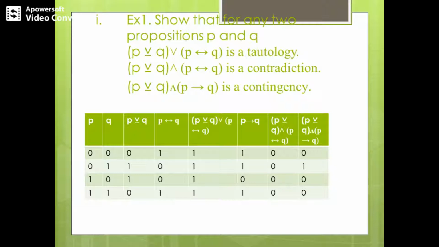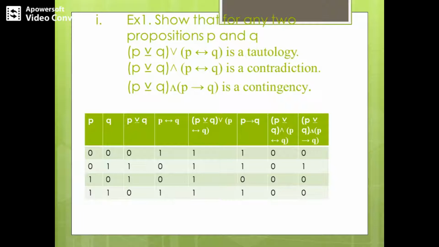Next, coming to the second sub question, wherein we just have the conjunction instead of disjunction compared to the first question. Since I have already told you P XOR Q truth values are just the opposite of P biconditional Q, the conjunction will lead you to all zeros, because not both of them will be on at the same time.